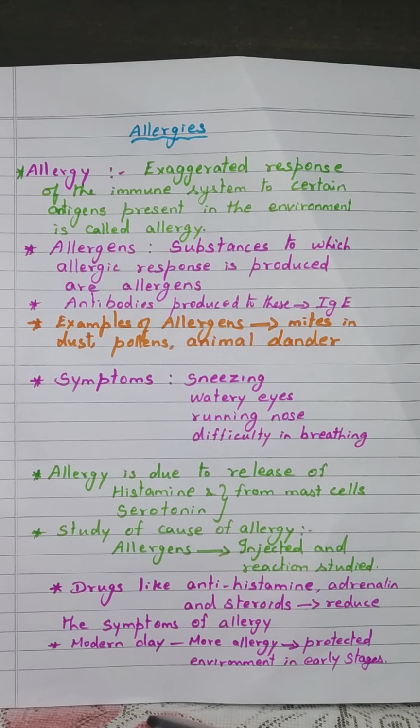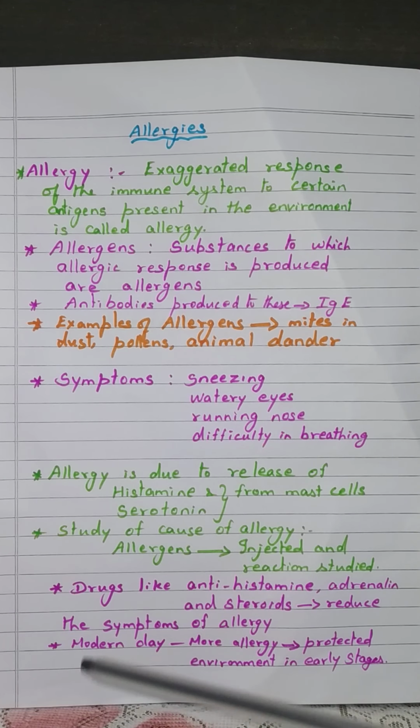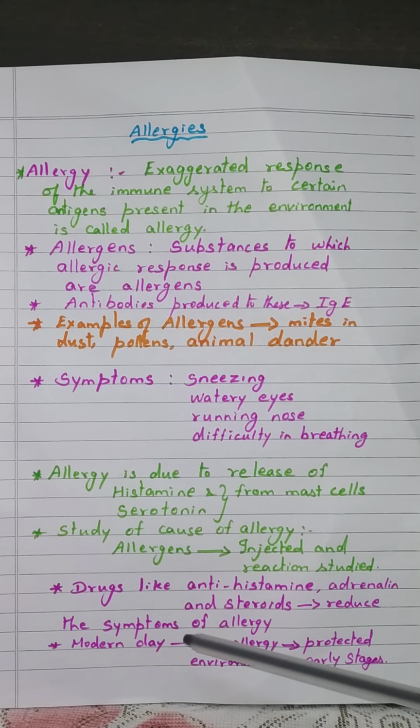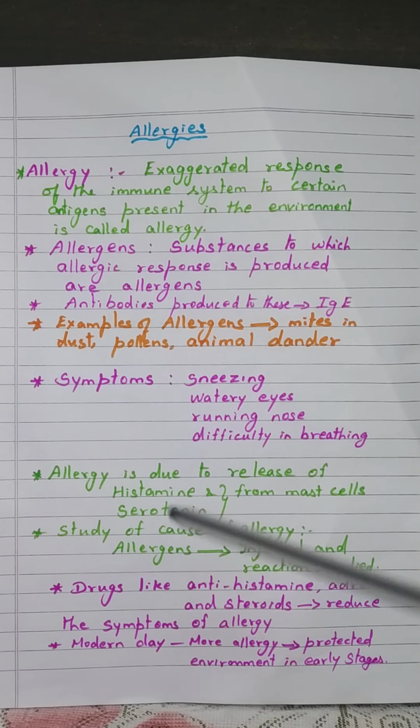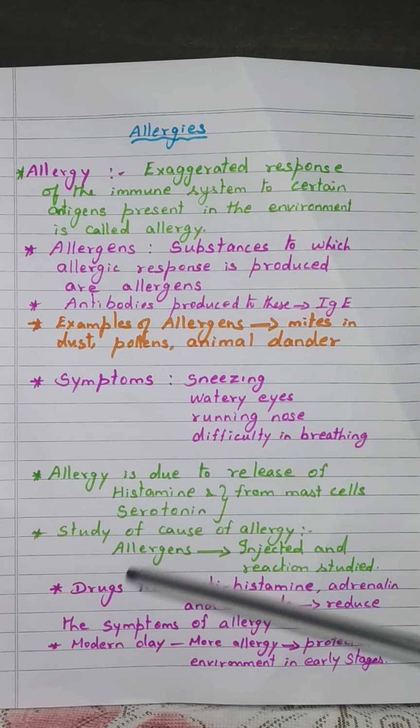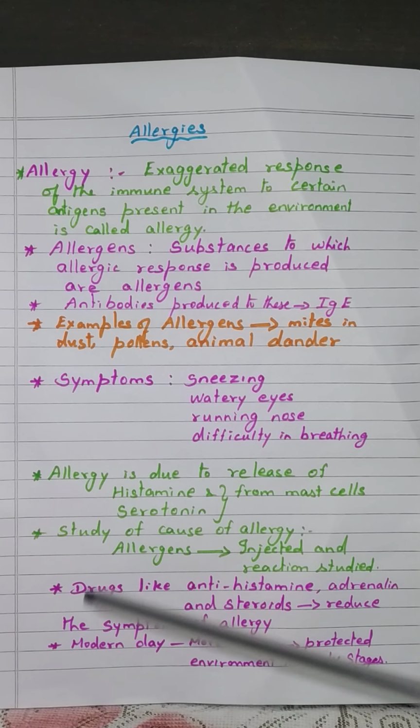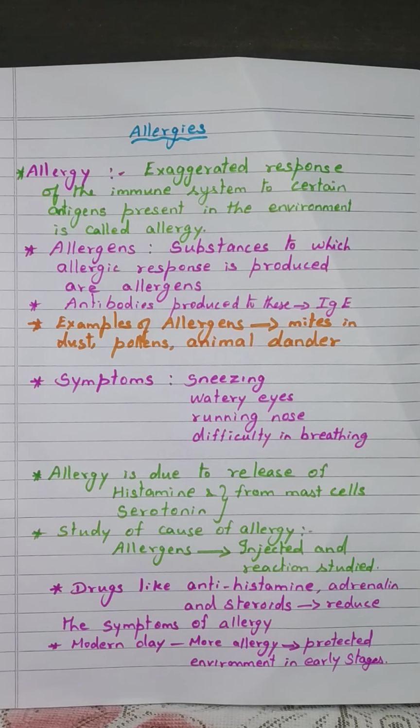The modern day lifestyle has resulted in lowering of immunity. So nowadays the immunity is reduced in our body and our body becomes more sensitive to the allergens. More and more children in metro cities of India suffer from allergies and asthma due to sensitivity to the environment. This is due to the protected environment provided in early stages of life.